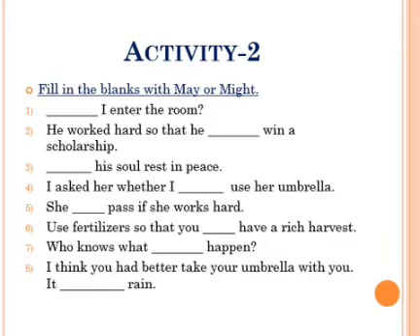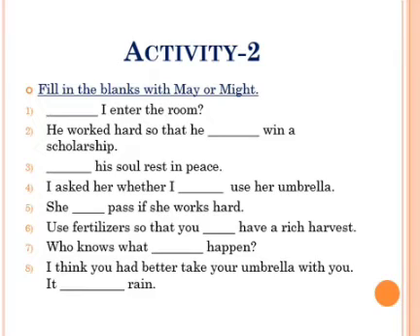Now let us start with activity 2. So here are a few fill in the blanks. You need to guess the answer. Fill in the blanks with may or might. First question, dash I enter the room. Second question, he worked hard so that he dash win a scholarship. Third question, his dash his soul rest in peace.